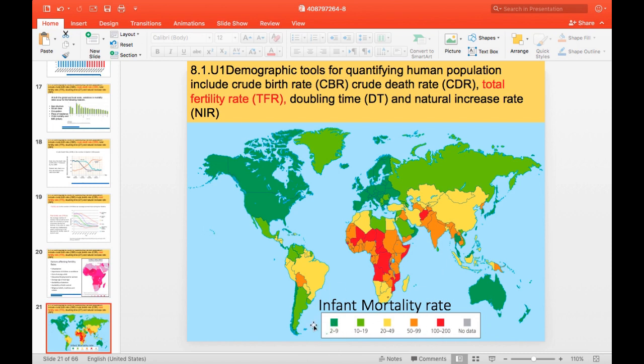As you can see in this color scale, from 2 to 9 is the rate in countries like Colombia, Venezuela, Argentina. We have the highest data in some countries, and the highest mortality rate of little kids is in Africa, as you can see.